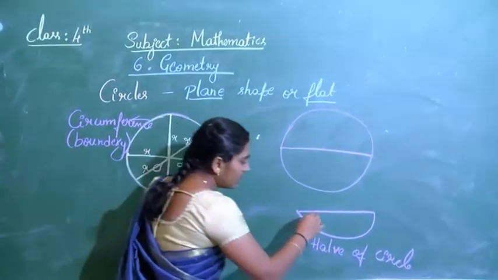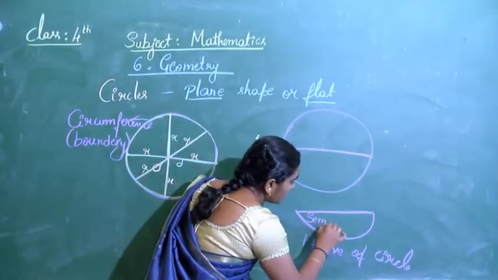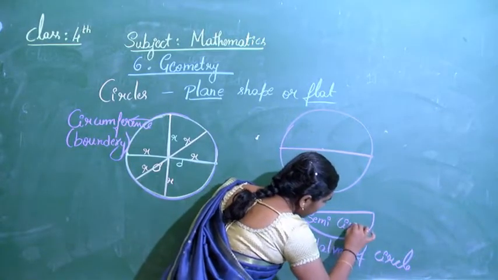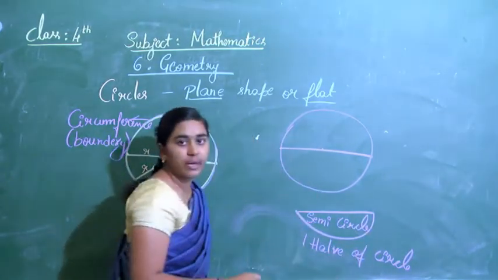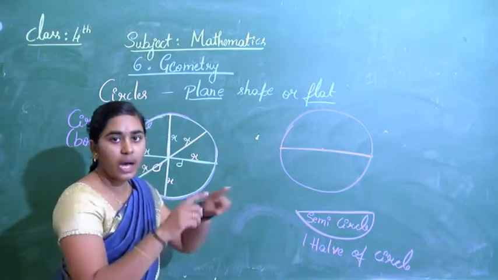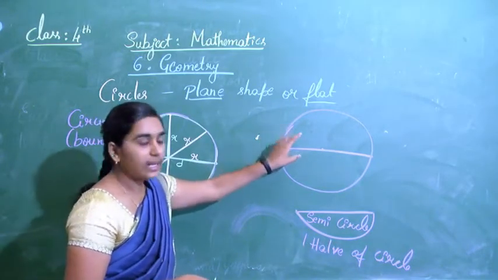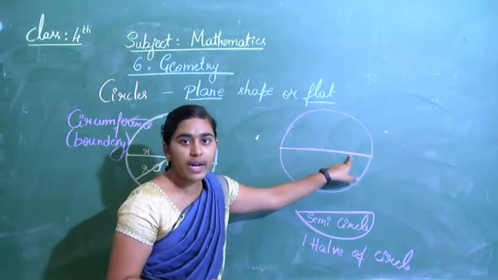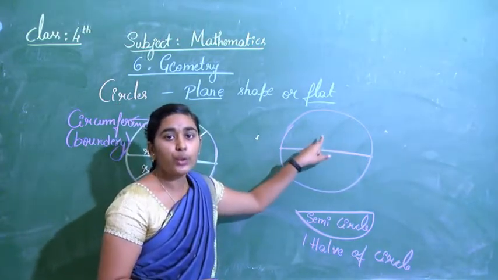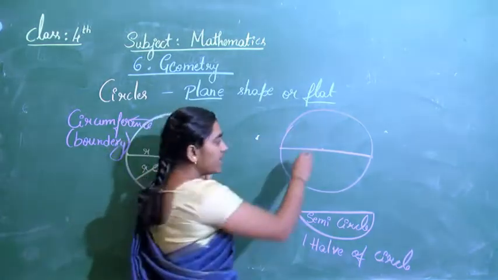One half of a circle is called a semicircle. This is called a semicircle. One half of a circle is a semicircle. And you can even say that the diameter divides the circle into two equal halves.